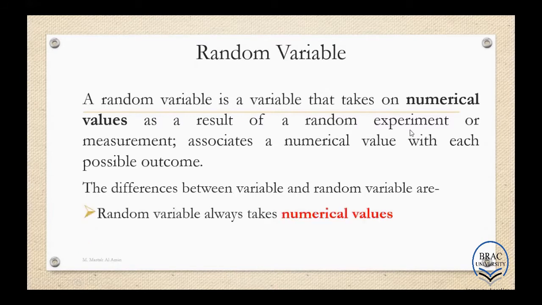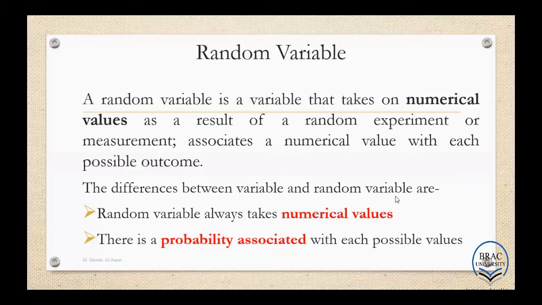So what are the basic differences between variable and random variable? As I told you, random variable always takes numerical values, whereas variable can take qualitative values as well as numerical values.